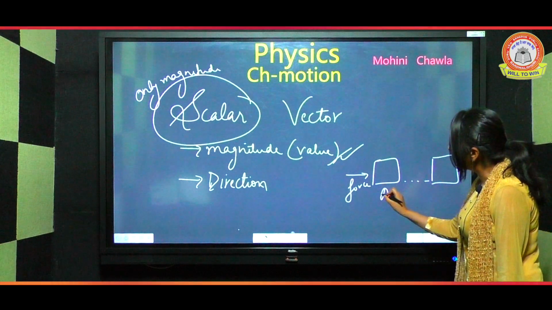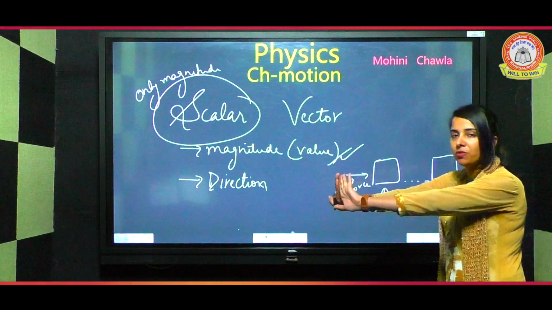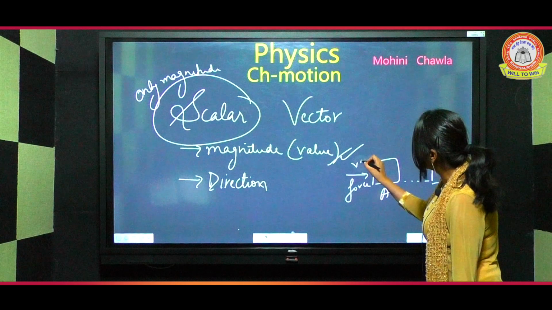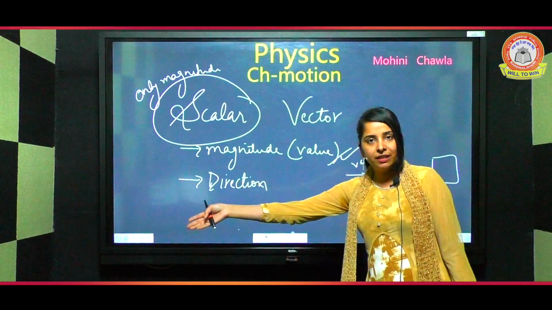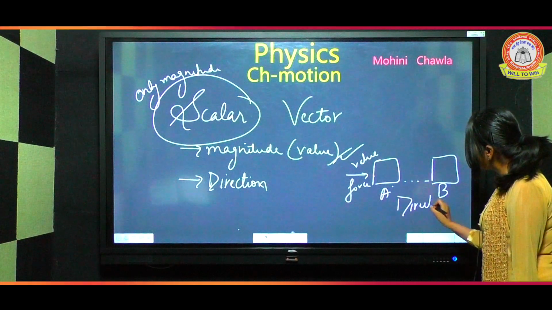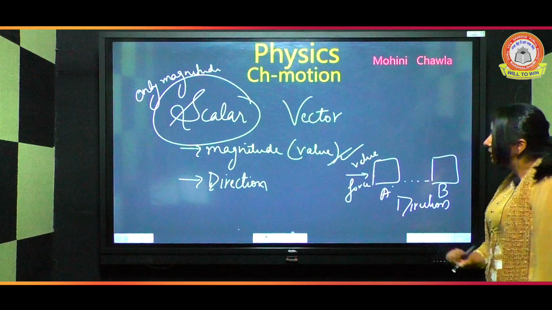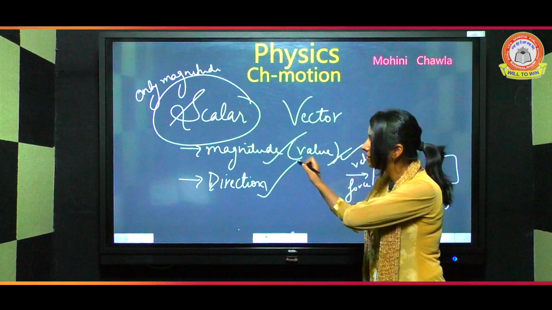Initially it was at position A, now it is at position B. You apply the force, you are giving some value here. When you apply the force, the body shifts. If the body shifts, that means there is some change in direction also. That means in this quantity we have magnitude as well as direction.